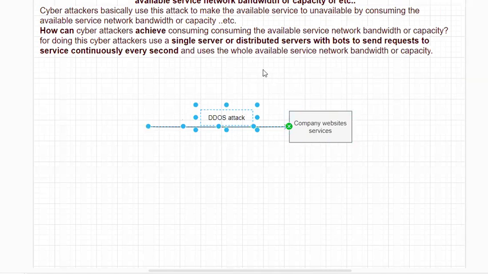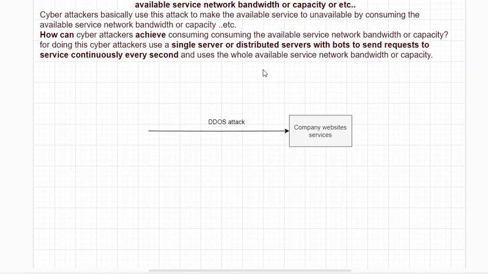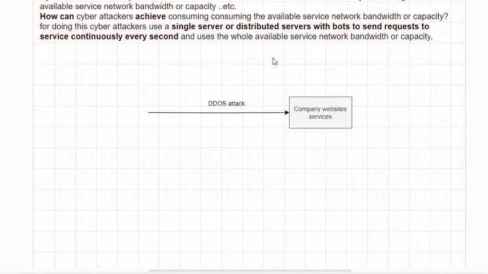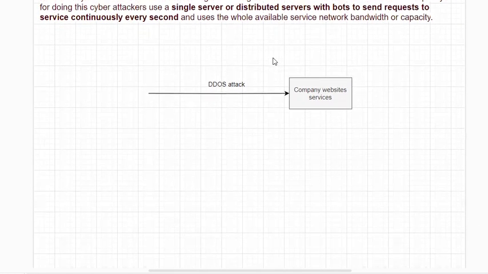So what is the full form of this DDoS, sir? DDoS stands for distributed denial of service. What is that? Distributed denial of service. Okay. What is DDoS attack? DDoS attack mainly focuses on making the available service unavailable. How can this DDoS attack make the available service unavailable, sir?